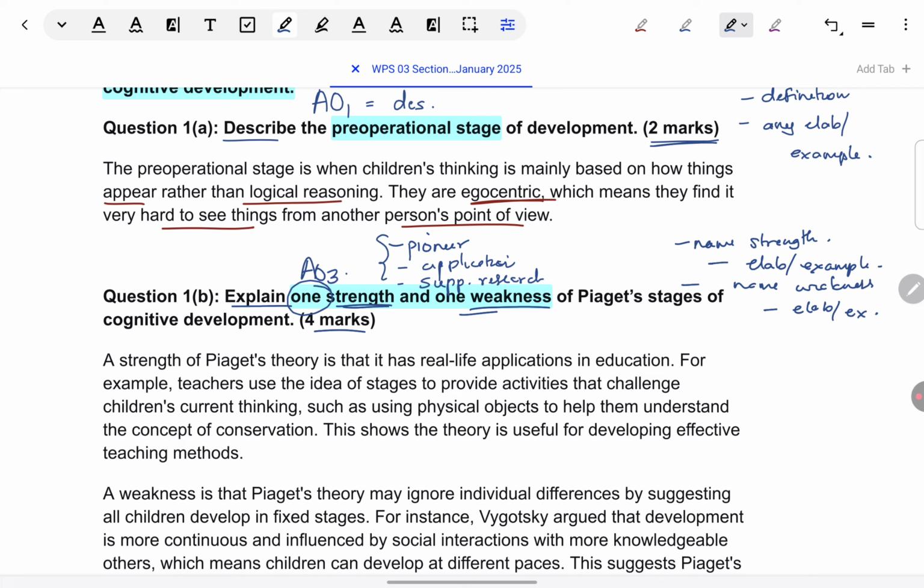I know it seems very obvious, but very commonly we see students, though one strength is mentioned, they give multiple because they don't know how to elaborate on one strength. So they try to compensate for lack of elaboration by giving two. But the rule is always that if one strength is asked for, the first one you name will be considered and the other one will be ignored entirely. So if you're trying to compensate for elaboration by bringing in another strength briefly, just know that it's not creditworthy at all and it's a waste of your time. In fact, it would be better if you don't give it at all and move to the next question.